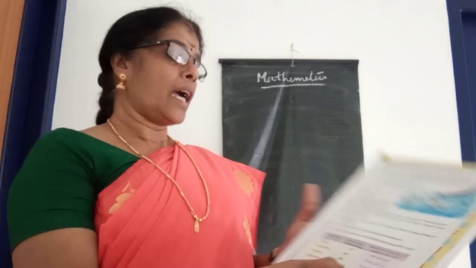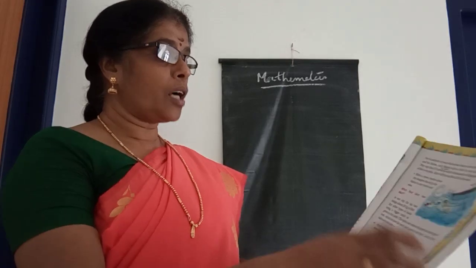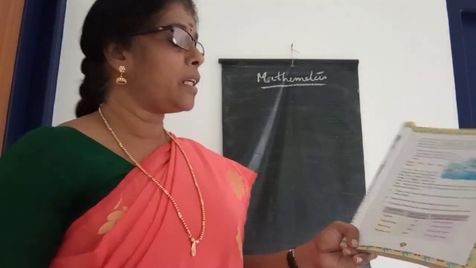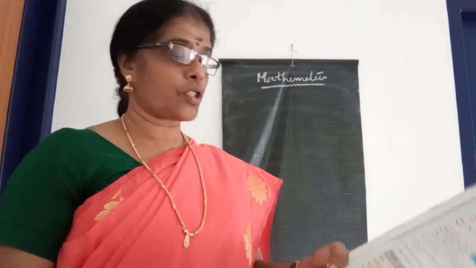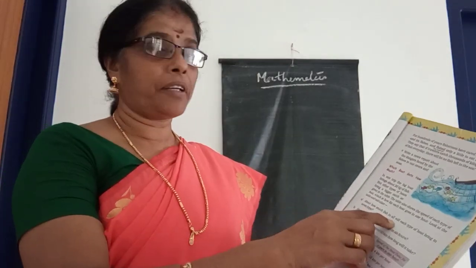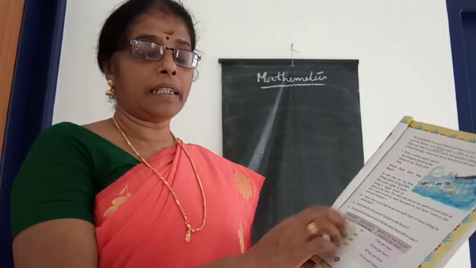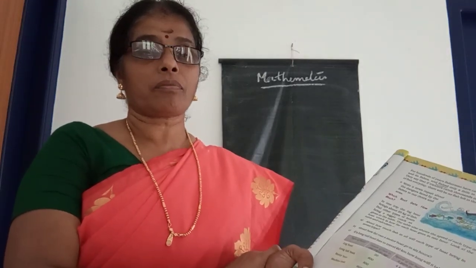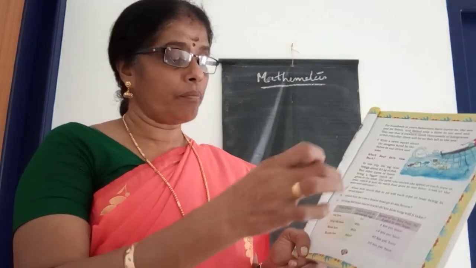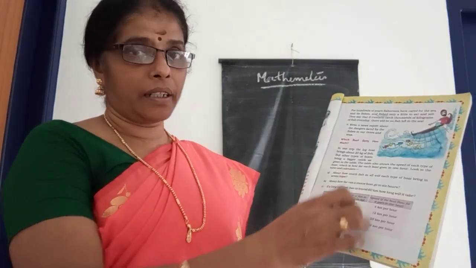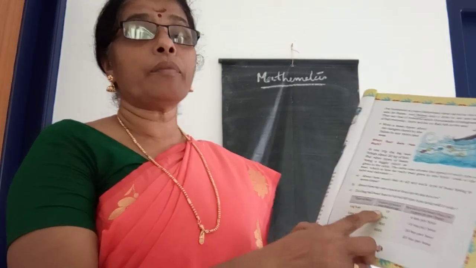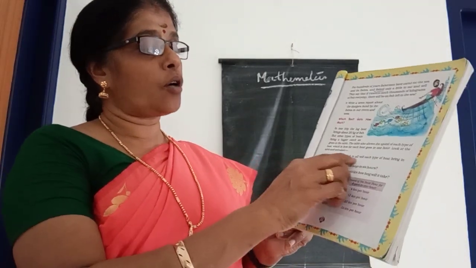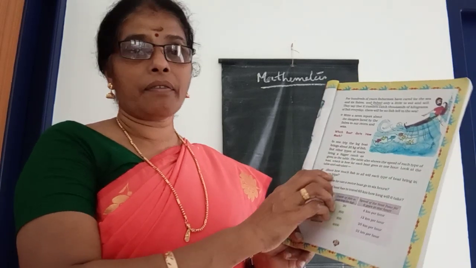And here the question is, how much fish in all will each type of boat bring in 7 trips? What each boat brings in one trip is already given here. This log boat brings 20 kilograms in one trip. So the question is how much fish it brings in 7 trips.